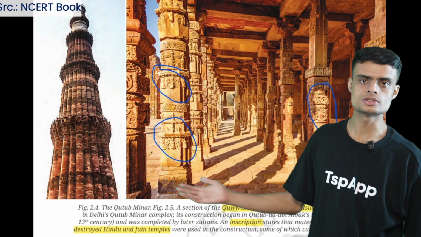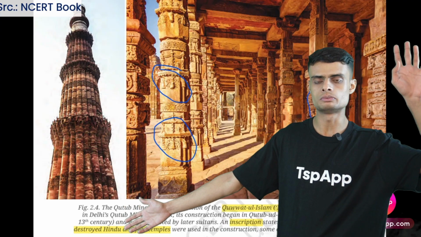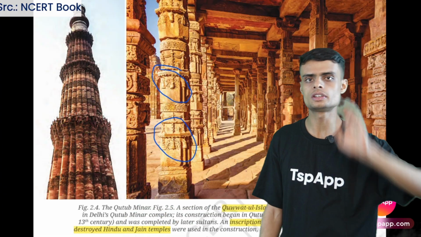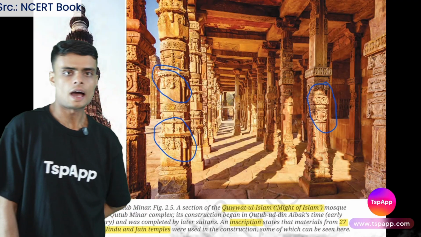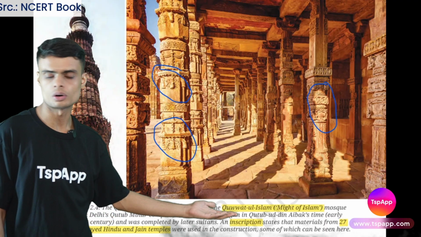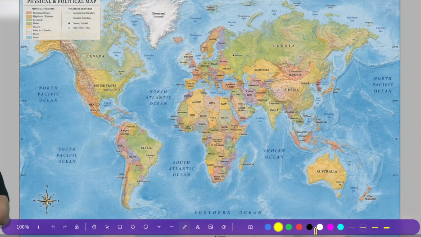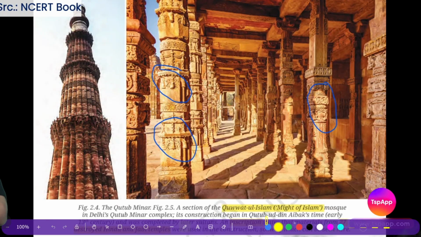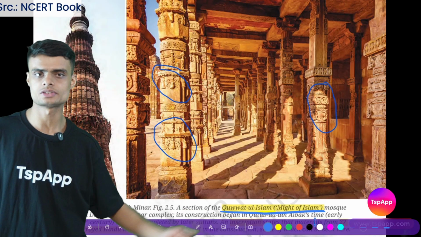This picture shows the Qutub Minar. Qutub Minar was built in that time period by Qutubuddin Aibak. He was one of the Delhi Sultans. So he was Islamic, he was Muslim, and he built a mosque called, I will highlight here, Quwwat-ul-Islam Mosque. That is translated as the might of Islam.